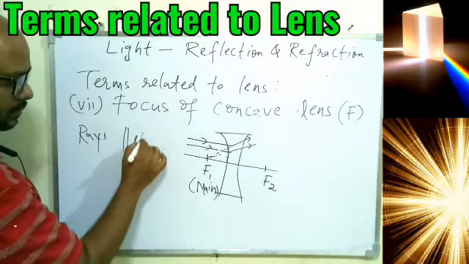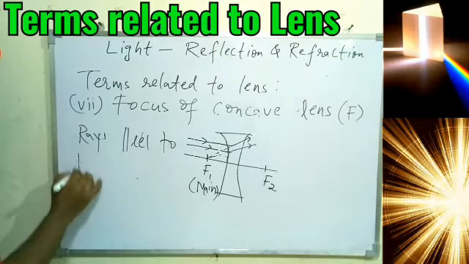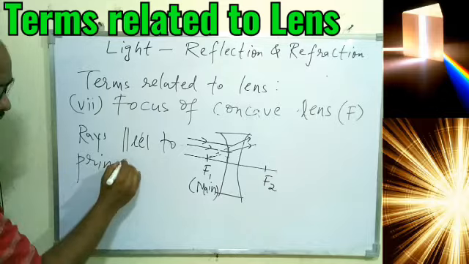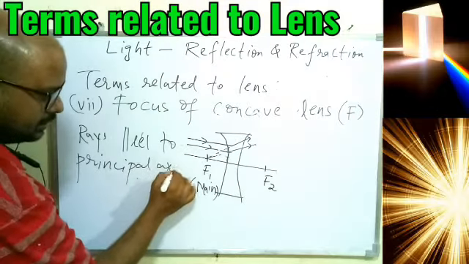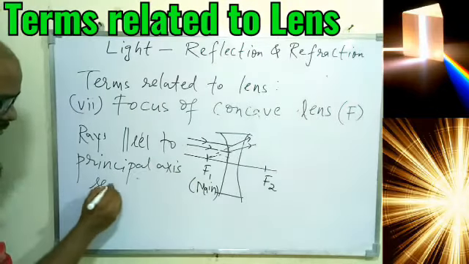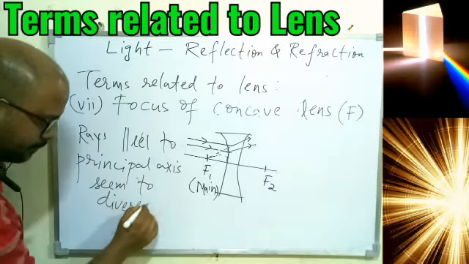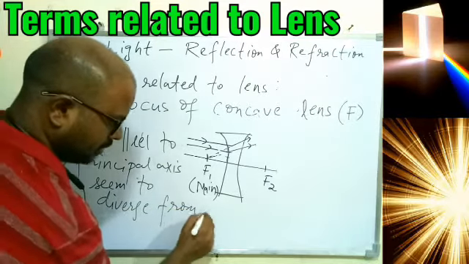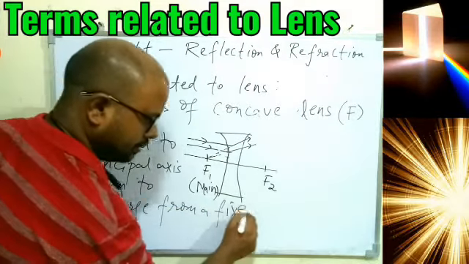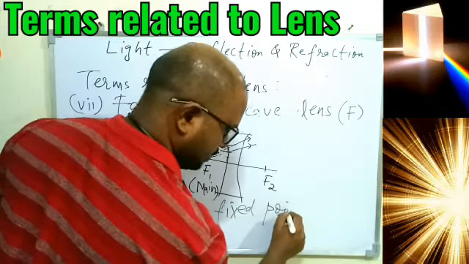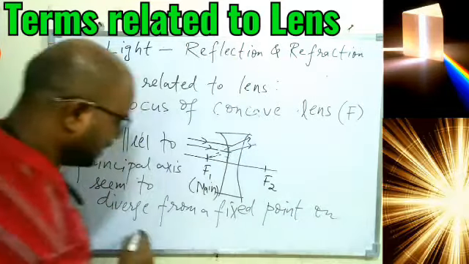Rays parallel to the principal axis, that is in the diagram, seem to diverge from a fixed point on the principal axis.